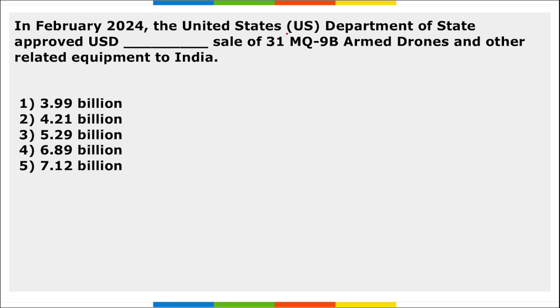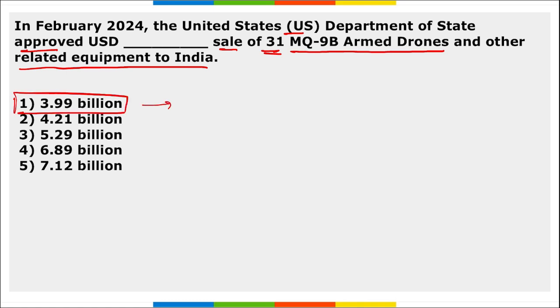Next, in Feb, the US Department of State approved what amount of sale of 31 MQ-9B armed drones and other related equipment to India. So the US Department of State has approved a $3.99 billion sale of 31 MQ-9B armed drones and other related equipment to India.